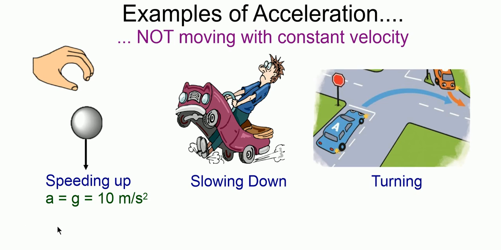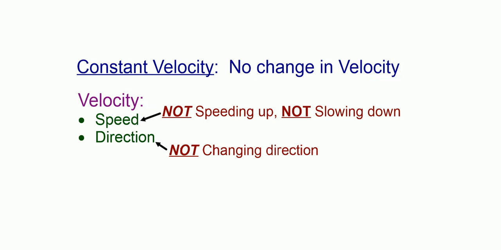Here's some examples. I think you know by now this dropping ball is accelerating, isn't he, as he falls? Isn't he accelerating, speeding up at 10 meters per second squared? That's speeding up. This guy's hit the brakes on with his feet. His car is slowing down. That's acceleration. And of course, this car here is turning, changing direction. It's also acceleration. Now, constant velocity is the opposite, right?